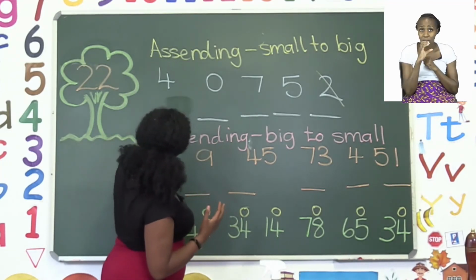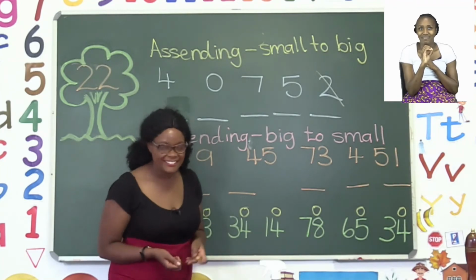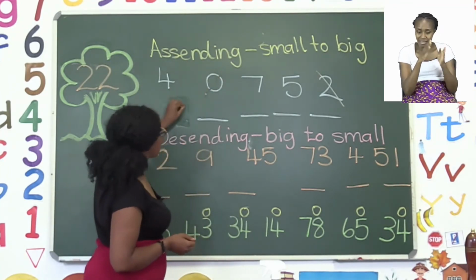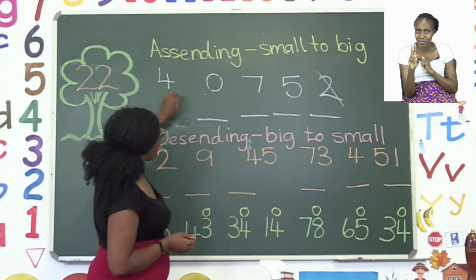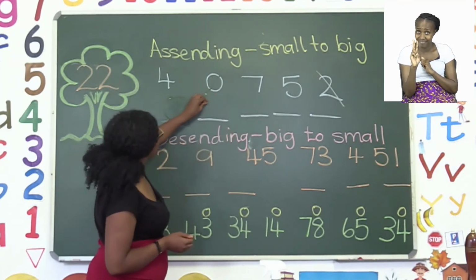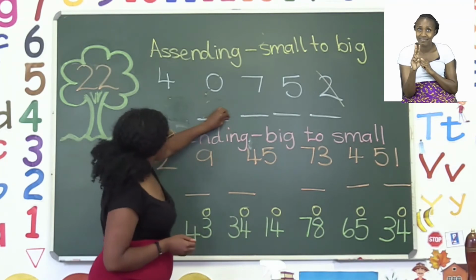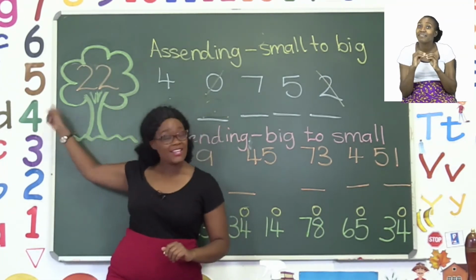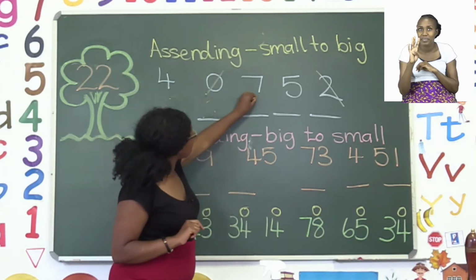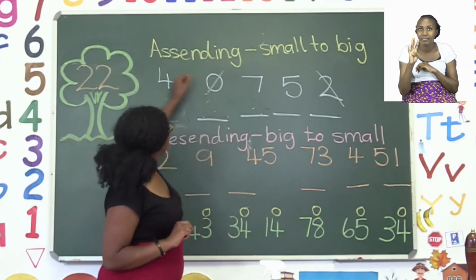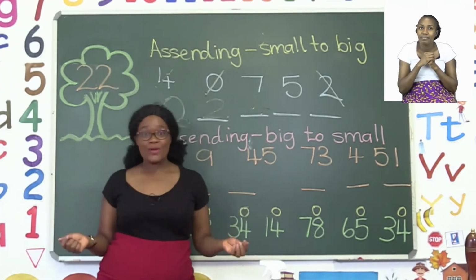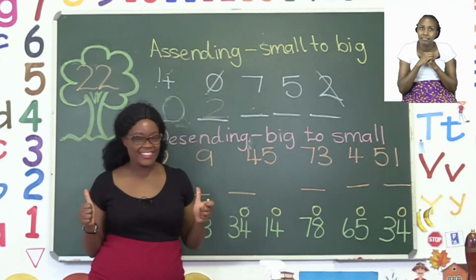Uh-oh, silly teacher Mutsa. So we're going to start with 0 first, and we're going to say 0. And then we're going to do 2. After that, we said the next one on our number line was 4. So we're going to take 4 and then cross it out. Good job. Now we're back on track doing the right thing.